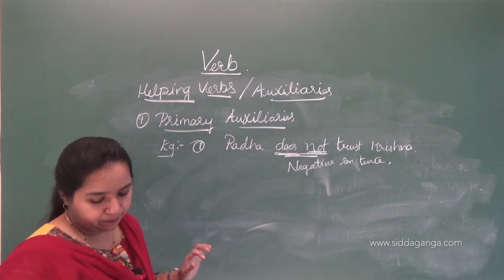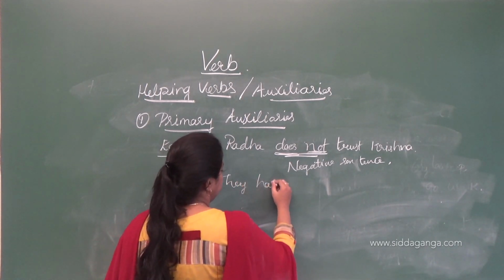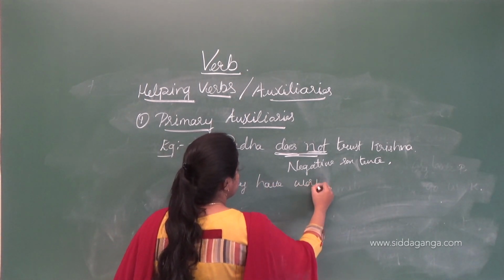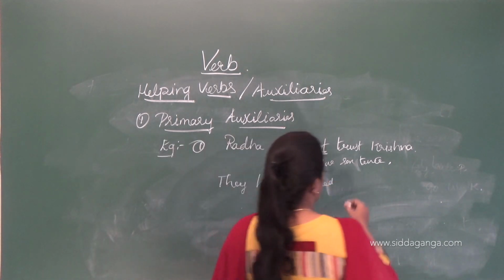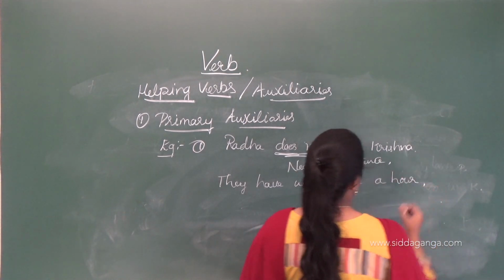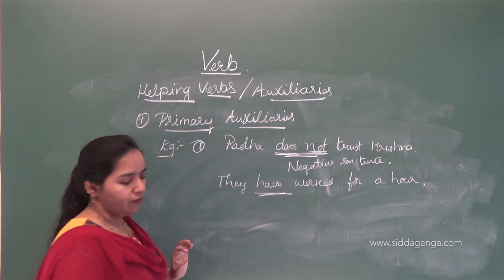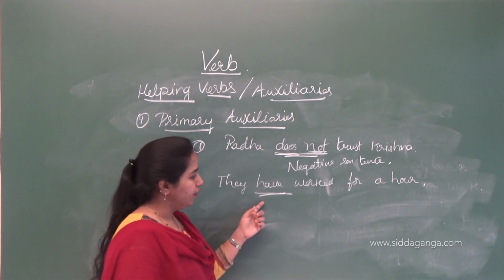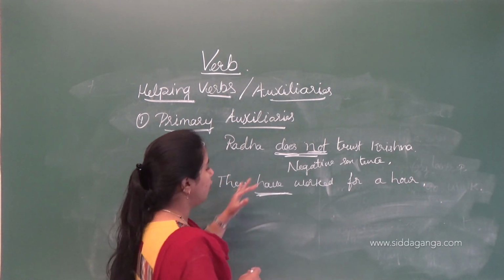Then the next example: they have worked for an hour. Here have is the primary auxiliary.